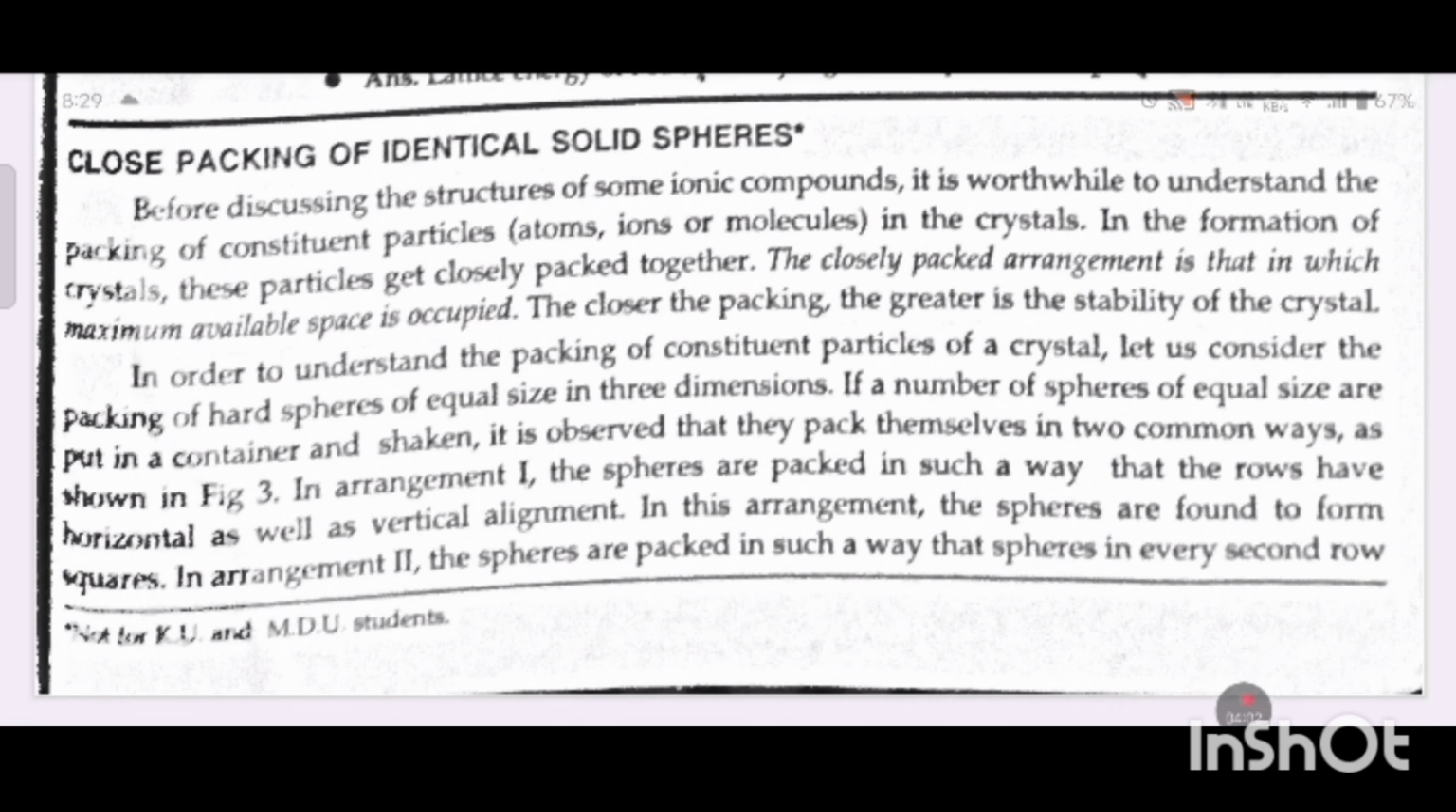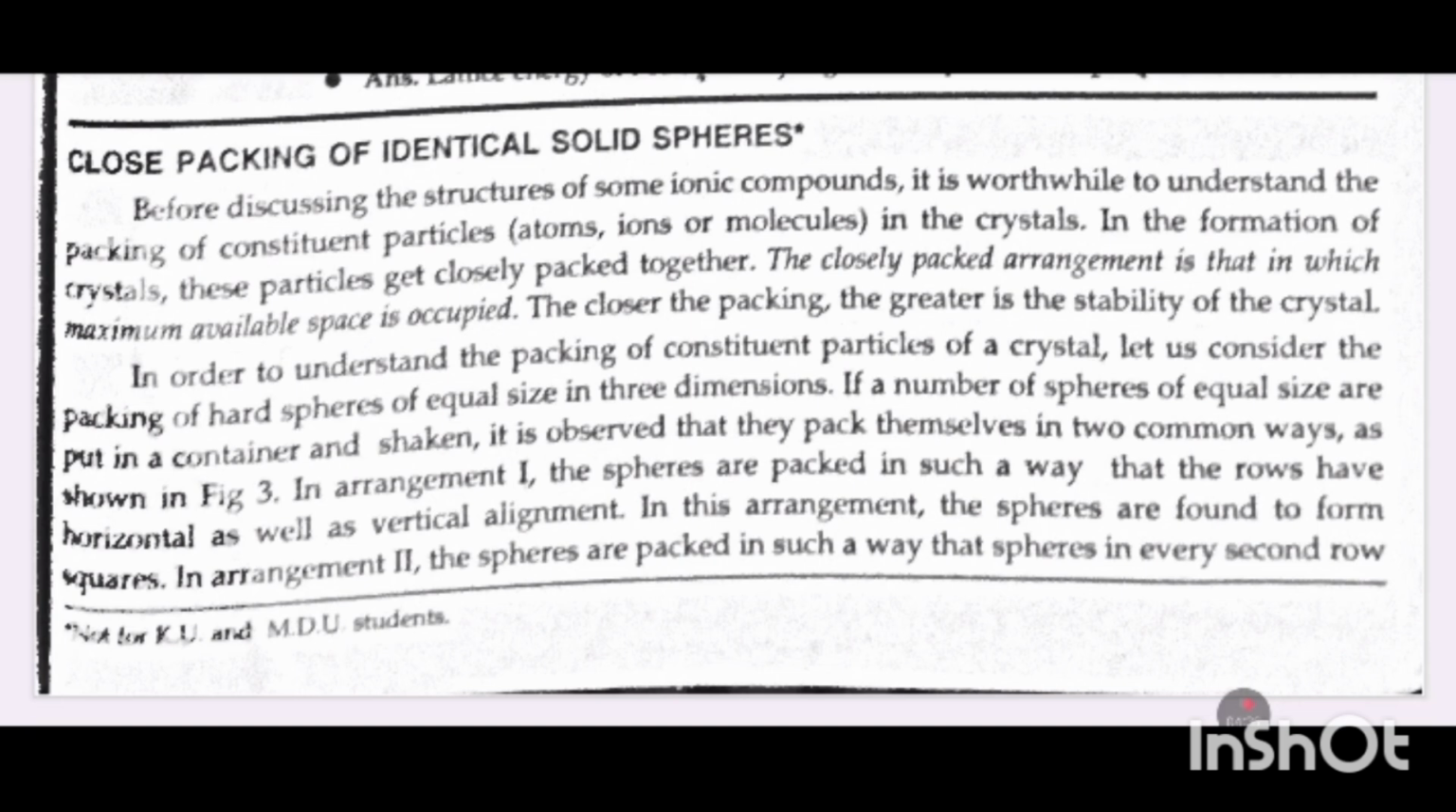Close packing of identical solid spheres. Before discussing the structure of some ionic compounds, it is worthwhile to understand the packing of constituent particles, atom, ion or molecule, in the crystal. In the formation of crystal, these particles get closely packed together. The closely packed arrangement is that in which maximum available space is occupied. The closer the packing, the greater is the stability of the crystal.